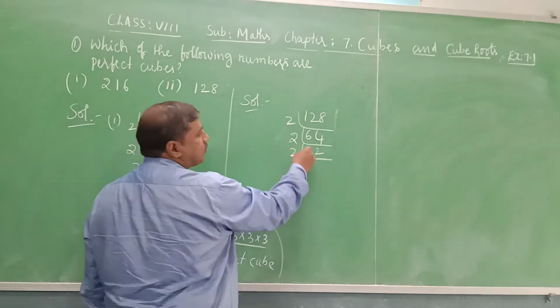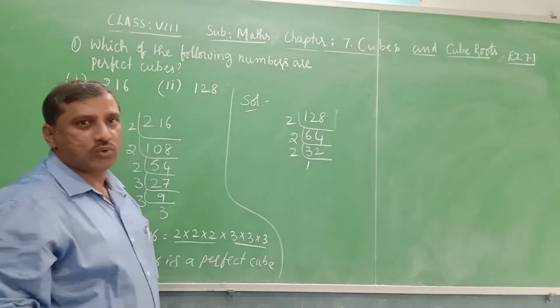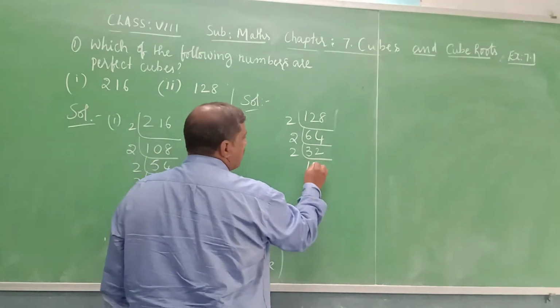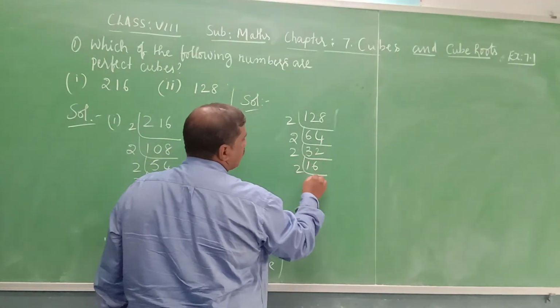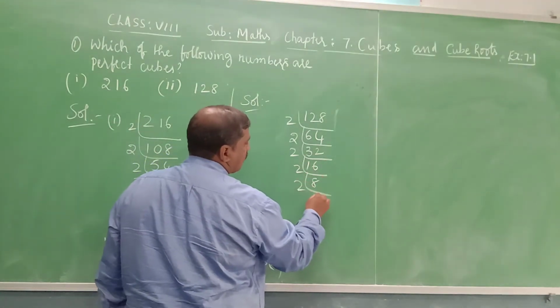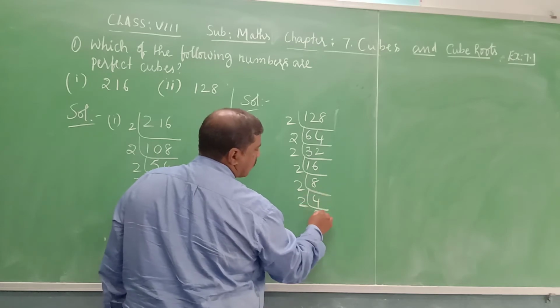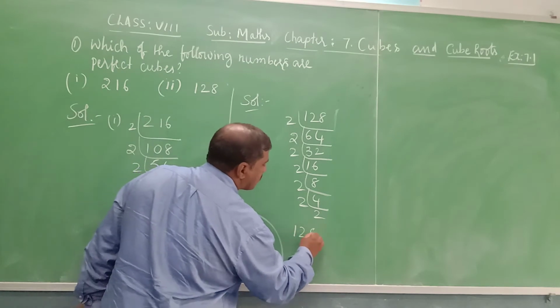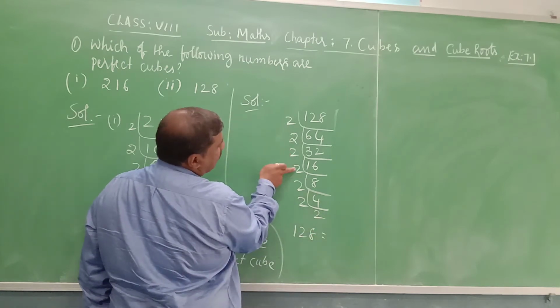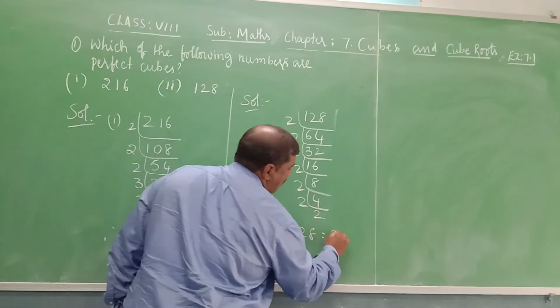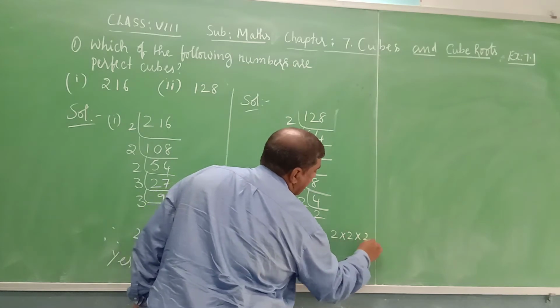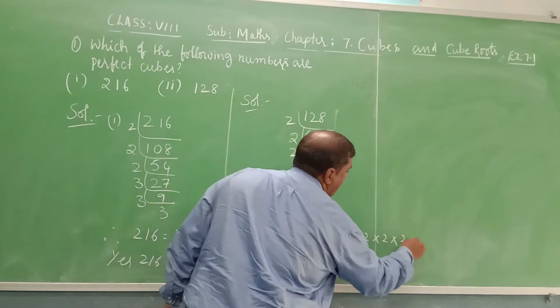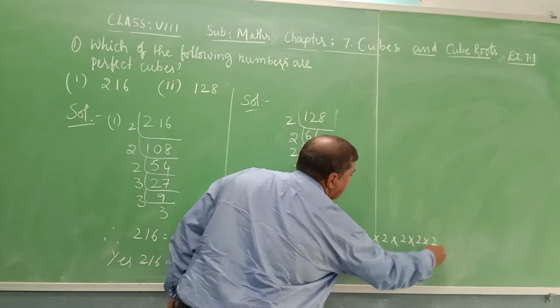Again with 2, 2 1s are 2, 3 minus 2 is 1, bring 2, 12, 2 6s are 12. Then 64, 32, 16, 8, 4, 2. Now 128 is equal to 2 written 7 times.